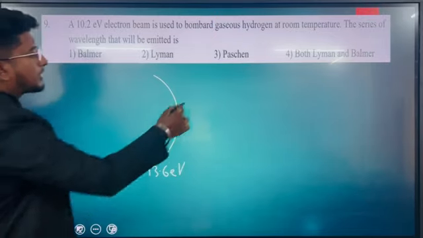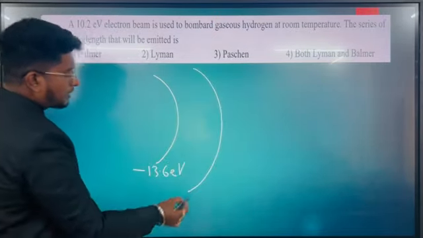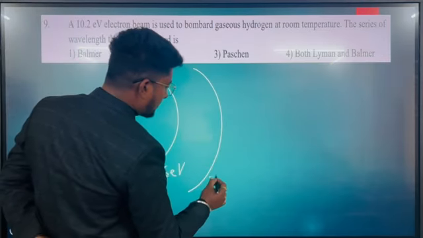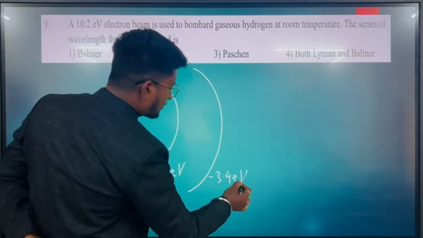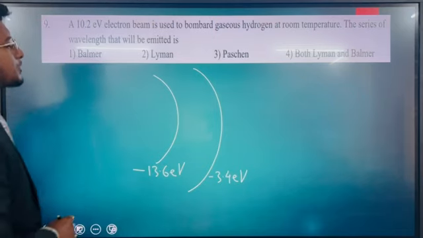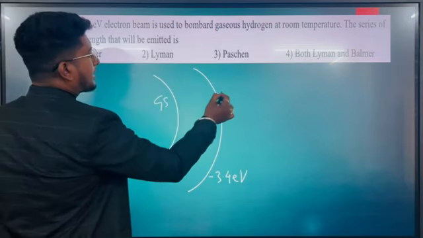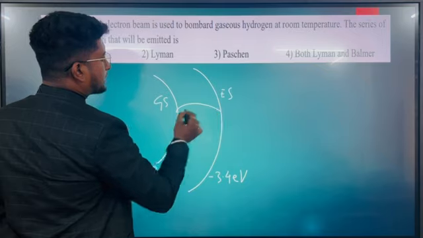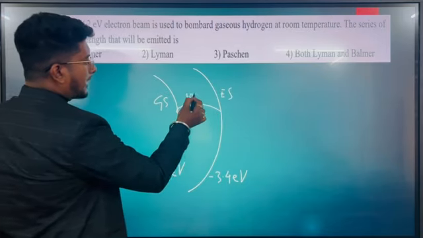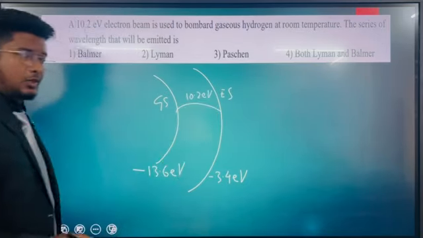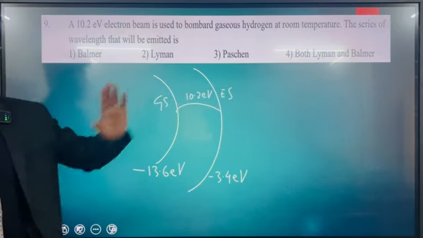In the second orbit, an electron possesses minus 3.4 electron volt energy. To make the transition from ground state to excited state, it has to absorb 10.2 electron volt energy. Only then can it jump from the ground state to the excited state.